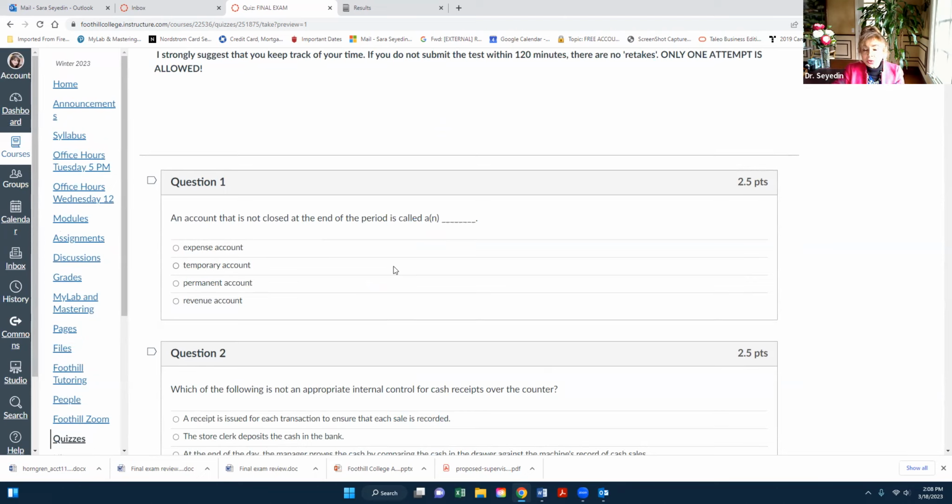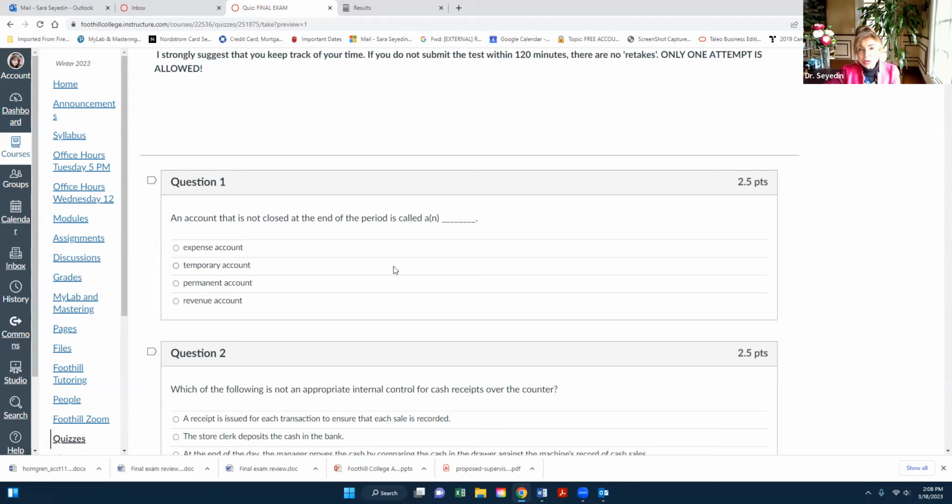Obviously, we never close our permanent or real accounts. And those are asset accounts. Those are liability accounts. And those are owner's capital. Yeah, owner's capital pretty much, because in corporations we also have retained earnings and common stock and preferred stock, but that's for financial accounting 2.